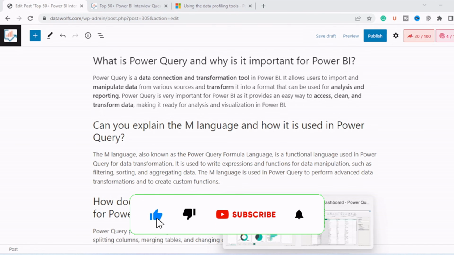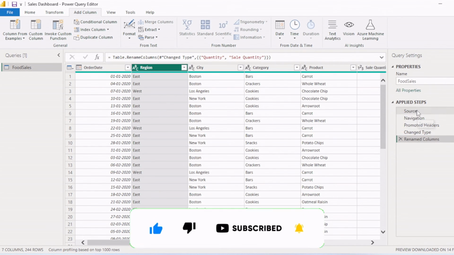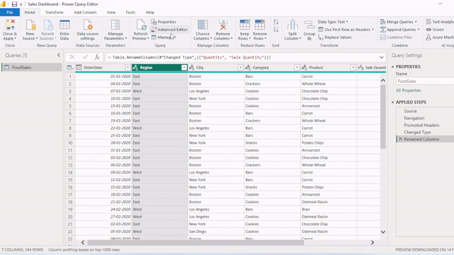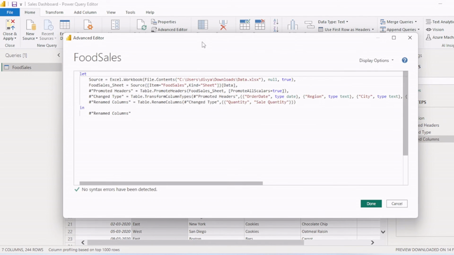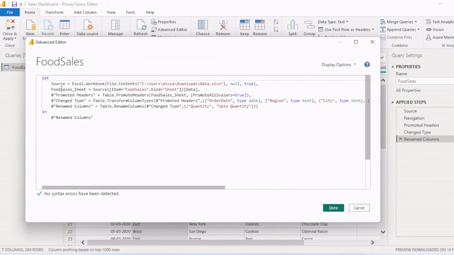So let's again go to Power Query. Whatever steps we applied are converted into M language. If you go to the Home section and then Advanced Editor, you can see that all these steps which we applied here are converted into M code. So if you know M code, you can directly write the M code. And if you want to make custom functions, you can also do that with M code here in this Advanced Editor. So this is a very powerful tool for cleansing and transforming the data.